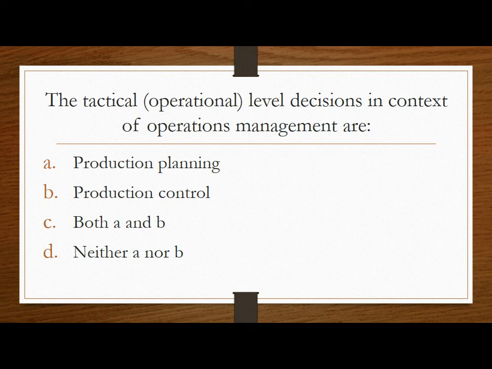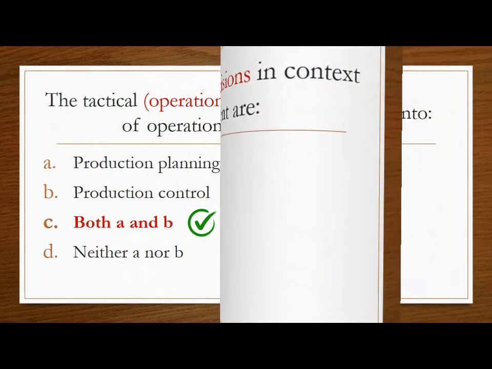And the correct answer is, as we know, there are two important type of decisions: strategic decision and tactical, that is operation level decisions. And the correct answer is the operation level decision in the context of operations management are both production planning and production control.